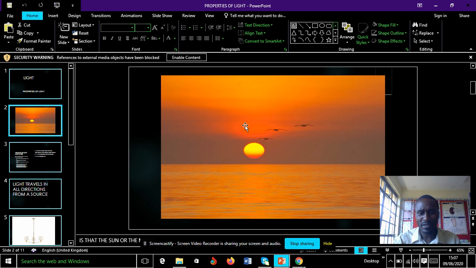As you can see here, this is the sun. It is during the sunset, and you can see all over the light spreads to all the corners, up, down, left, right. That shows us that light spreads in all directions.